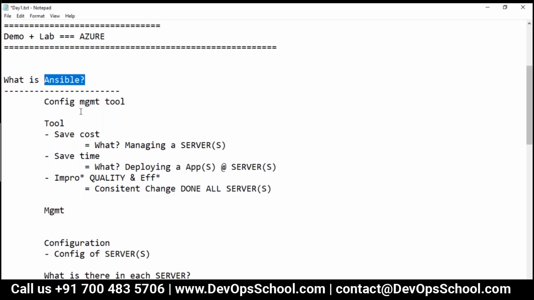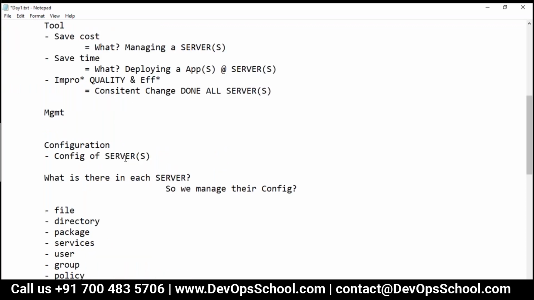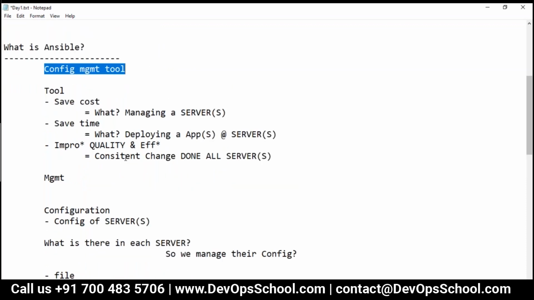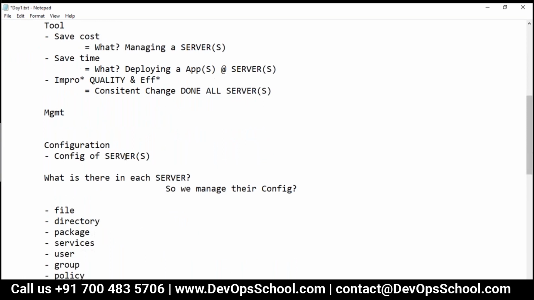So guys, did you understand, all of you, why we call Ansible a configuration management tool? Did you all understand that? Hello? Yes.